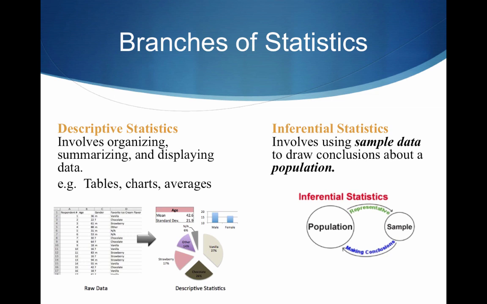And then later on in the course, we're going to get into inferential statistics, where we're going to use our sample data to make conclusions about a population. Again, we're going to collect some data, do some analysis on it, and then based on that analysis, make conclusions about the entire population. We see this a lot in election years.